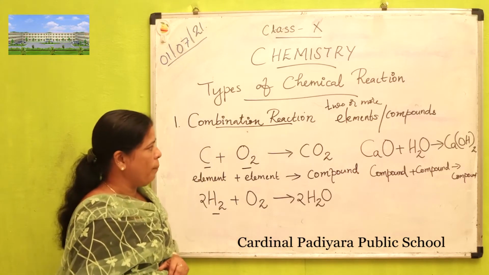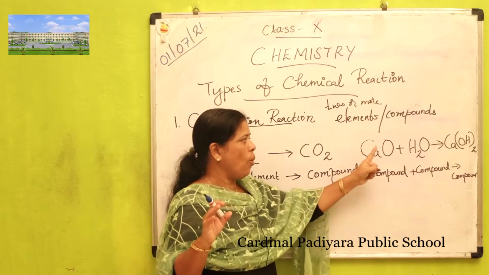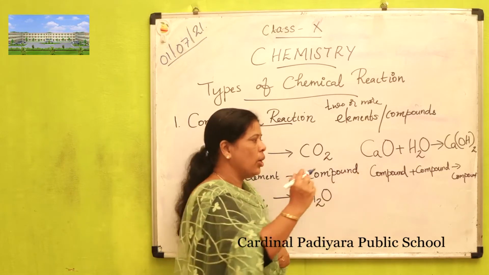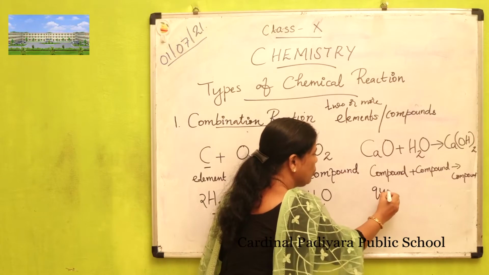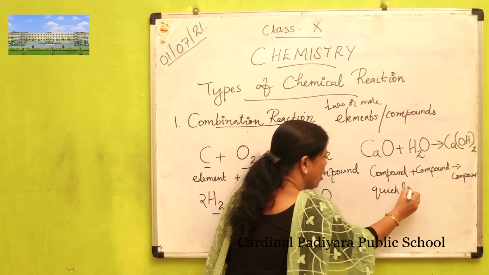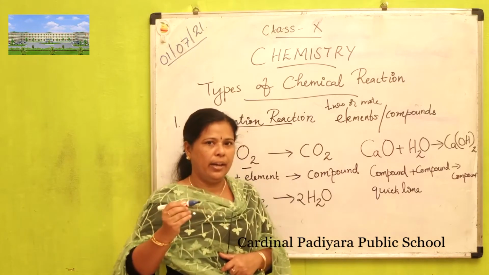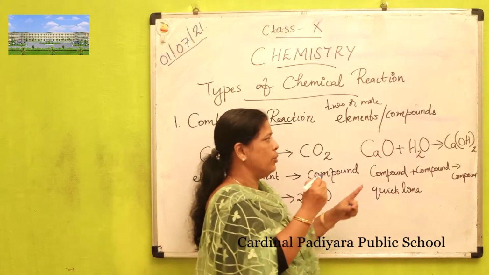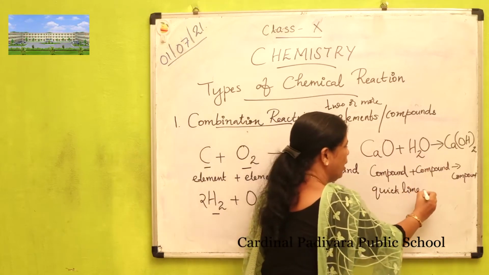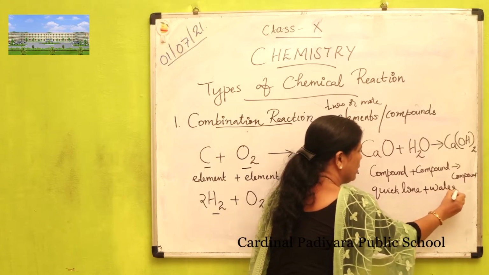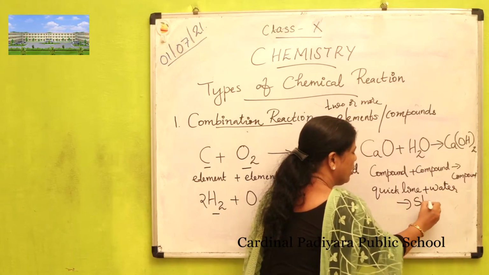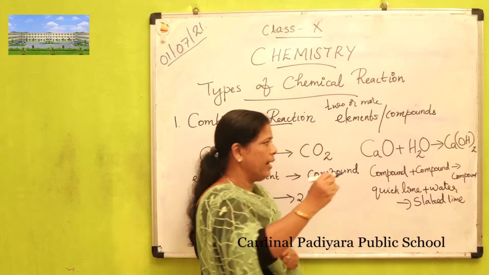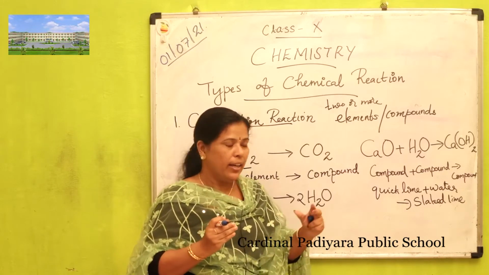Then in this combination reaction, CaO, that is calcium oxide, its common name is quicklime. What is quicklime? Calcium oxide is quicklime. Then water is added to quicklime. It is converted into calcium hydroxide. That is quicklime plus water gives calcium hydroxide. Its common name is slaked lime. Slaked lime, calcium hydroxide is formed.